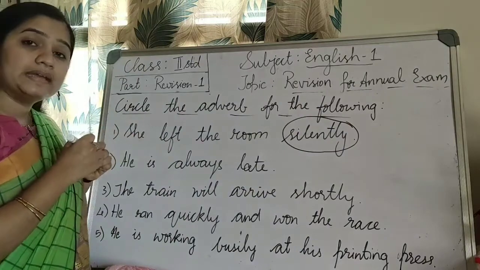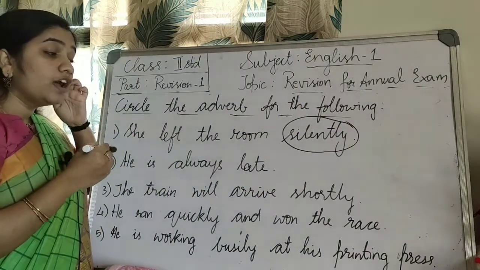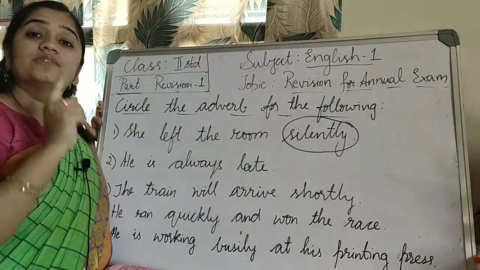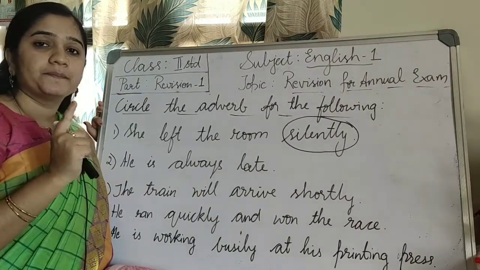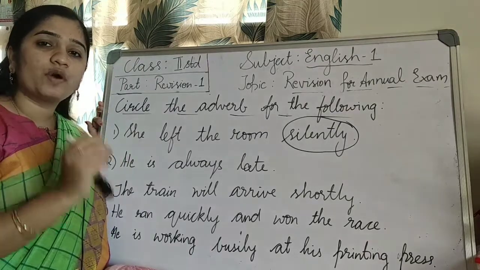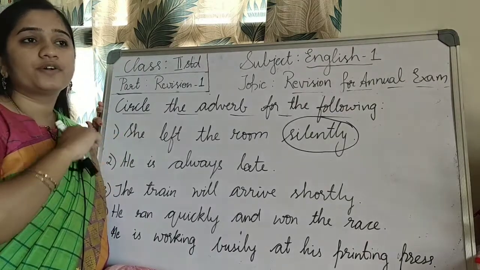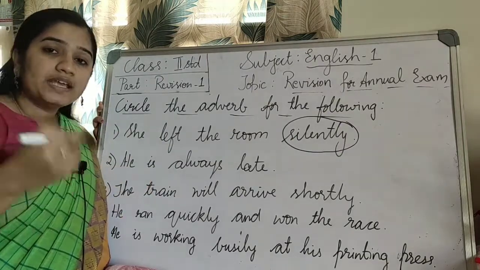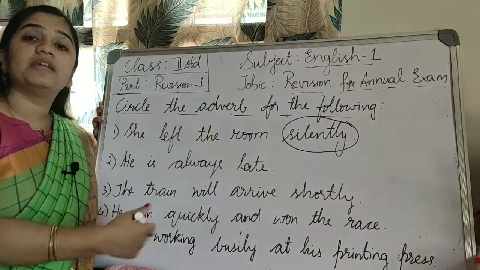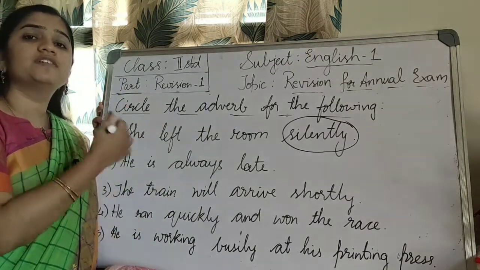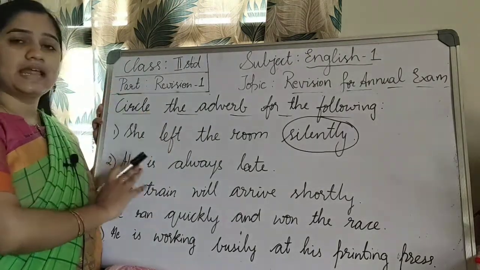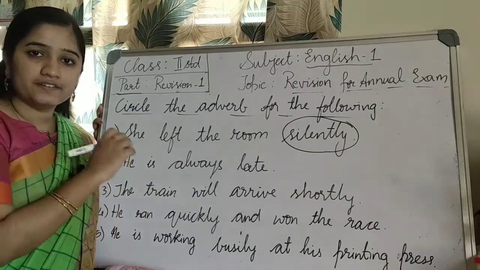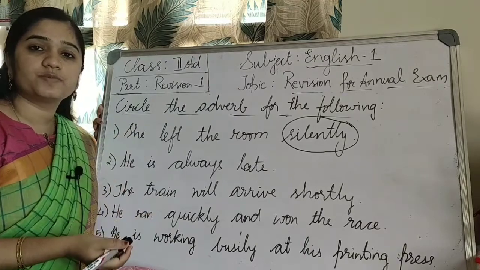So the main task in these questions is that you should know how to read the sentence. Children, I always tell you, read, don't leave reading. You read a lesson, you read a poem, you read a newspaper, or you read any articles or books. Reading is important. When you are reading, these words will get familiar to you. These words will be repeating, so you can easily read. As soon as you see, you can read. So if you read, you can circle. You can identify which are nouns, pronouns, verbs, adverbs and all.